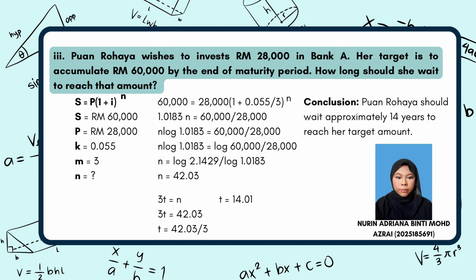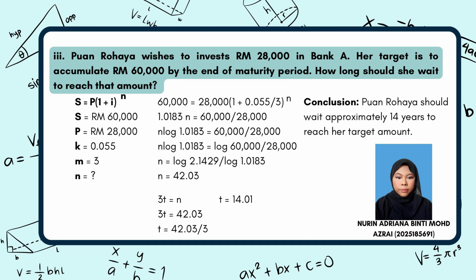Before we start our calculation, let's identify the information from the question. First, the formula is S equal to P in bracket 1 plus I power N. S is the future value, which is Rm60,000. P is the present value, which is Rm28,000. K is annual nominal rate, which is 5.5% equal to 0.055. M is frequency of conversion, which is 3. Now, we can put in all of the information into the formula.